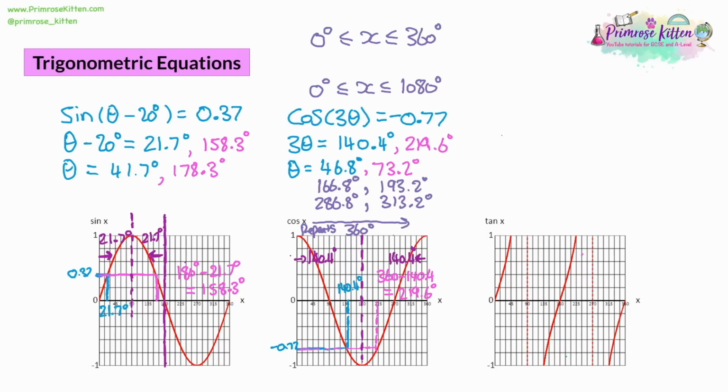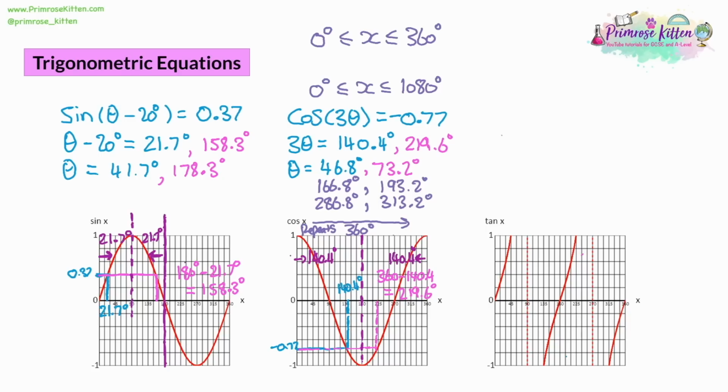It's also worth noting this was a 3 theta question. You can also have fractions in there. So, rather than multiplying by 3, you might have one where it's a half theta, which means that you're dividing it by 2. That means that to solve the equation, you'll be multiplying rather than dividing. And that will have the opposite effect. And that will mean you might have less answers. And some of your answers might end up falling outside your range after you multiply them. So always make sure that any numbers that aren't in your range, you delete, you don't use.